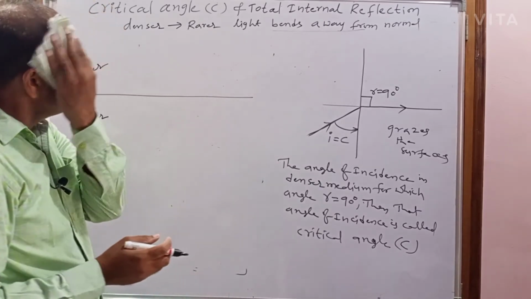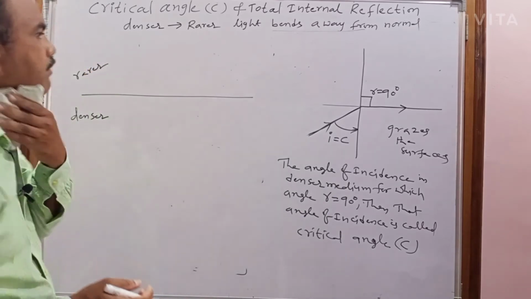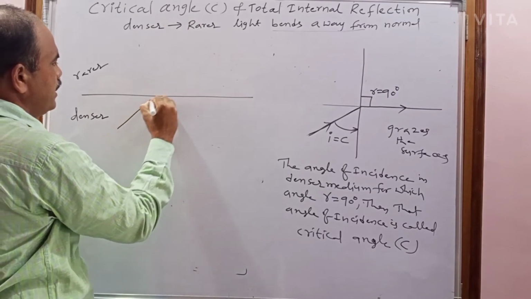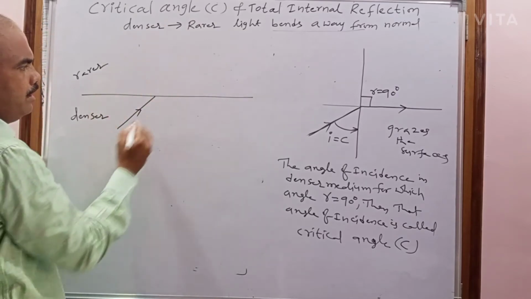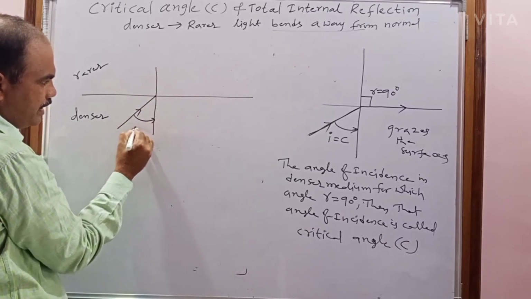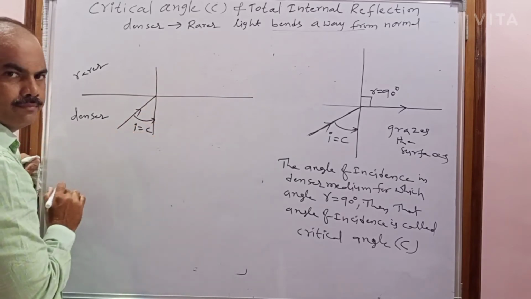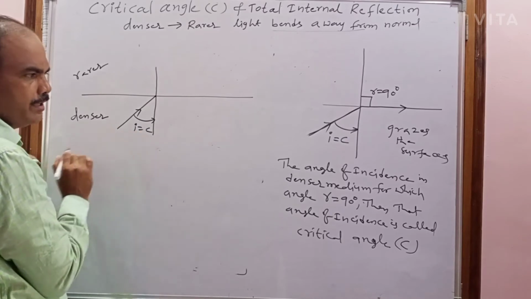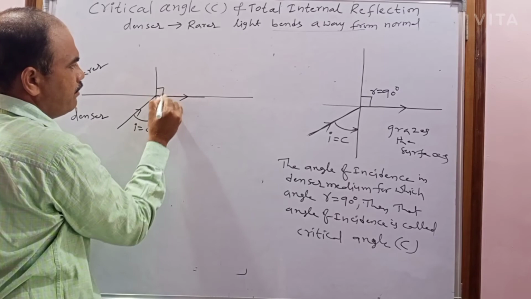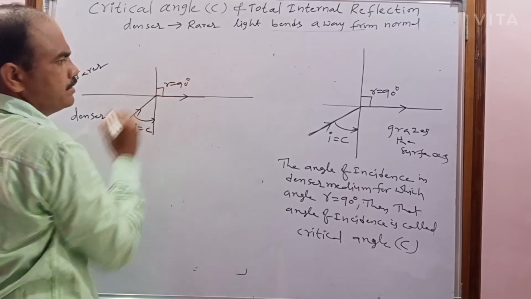The light ray is traveling from denser to rarer. Now it is incident on the surface. Let us consider it is incident with the critical angle of this denser medium. Then the light ray will graze the surface, and the angle of refraction becomes 90 degrees.